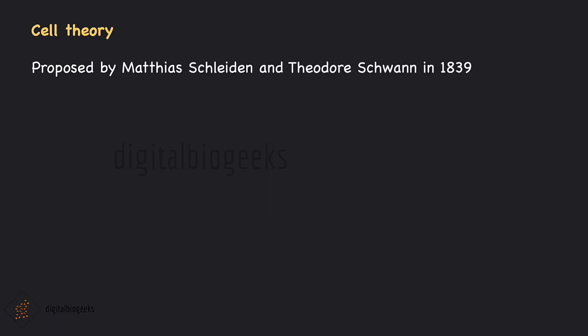Cell theory was proposed by two scientists named Matthias Schleiden and Theodor Schwann in 1839. Schleiden was a German botanist who studied different types of cells in plants. Schwann, on the other hand, was a British zoologist who discovered the presence of a plasma membrane in animal cells and proposed the existence of a cell wall which is specific to plant cells. Together, they proposed a cell theory which has three parts.